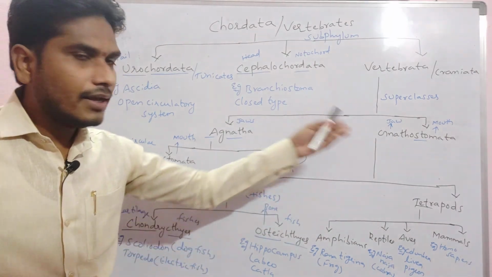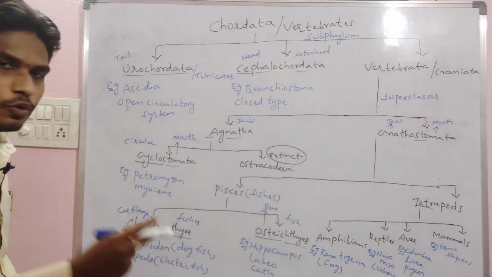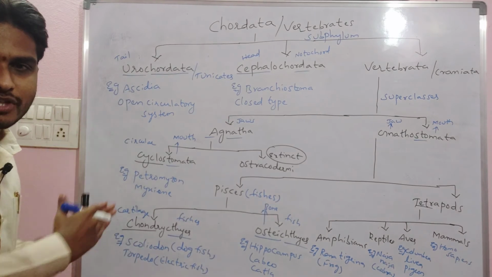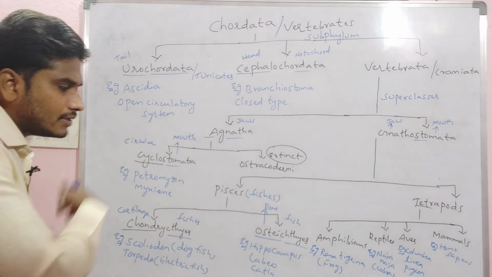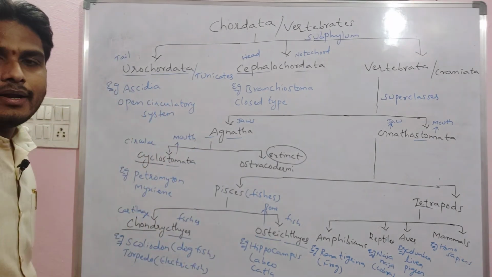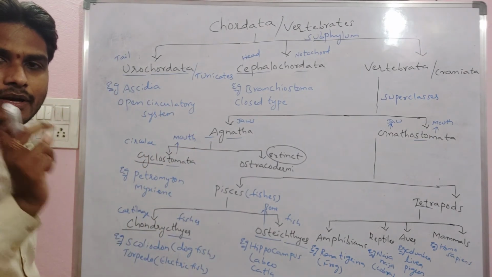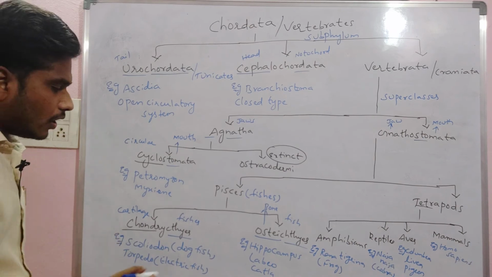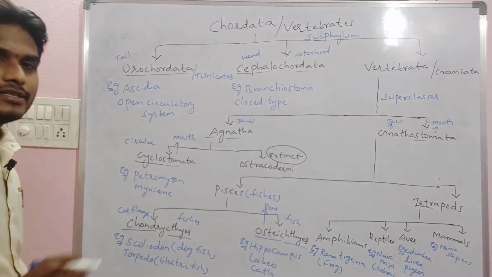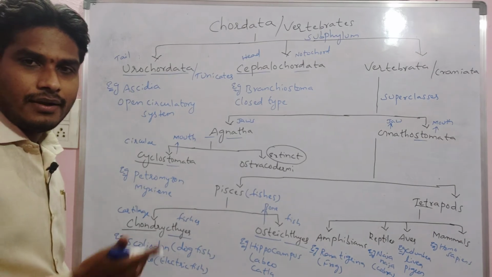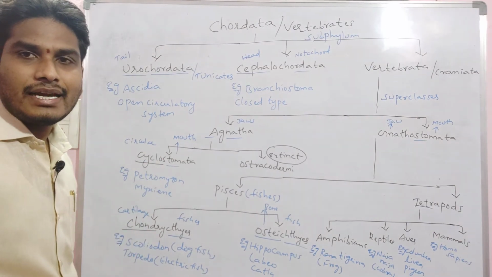Pisces are again divided into two main classes: Chondrichthyes and Osteichthyes. Chondrichthyes: chondra means cartilage and ichthyes means fishes, so we call them cartilaginous fishes. Examples are Scoliodon, the dogfish, and Torpedo, the electric fish.